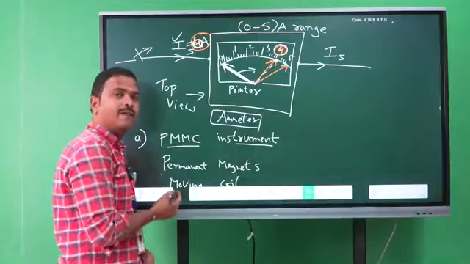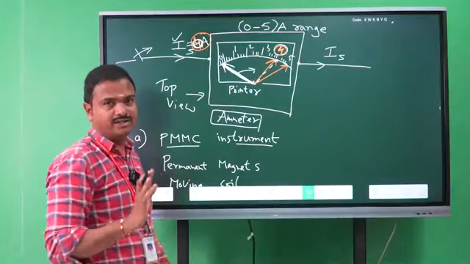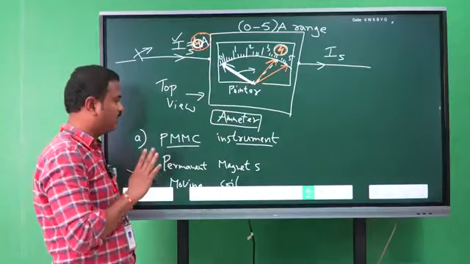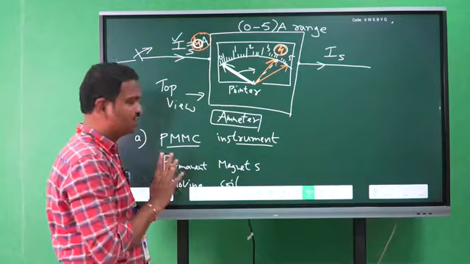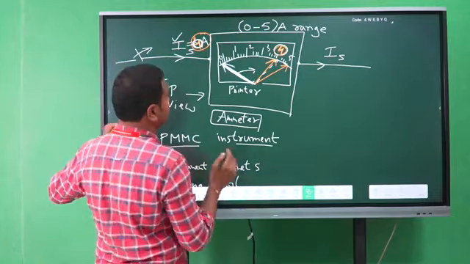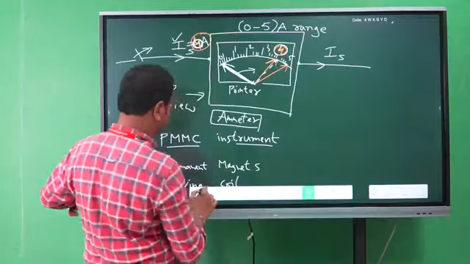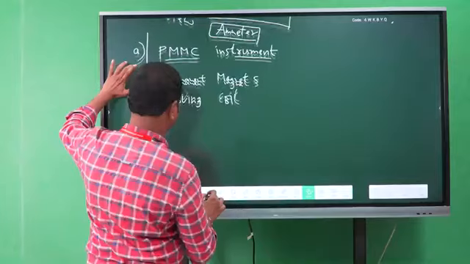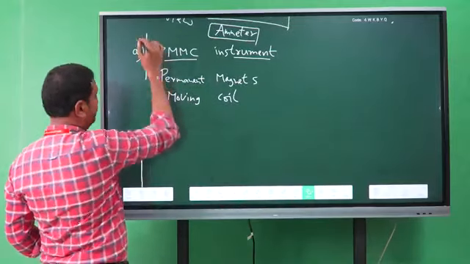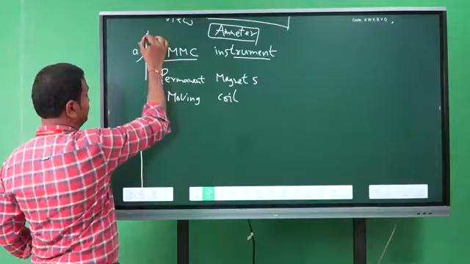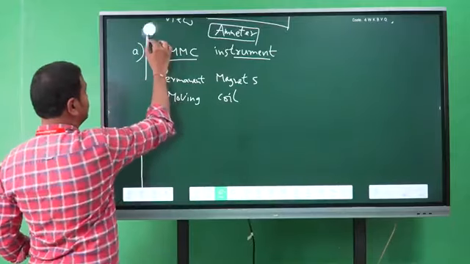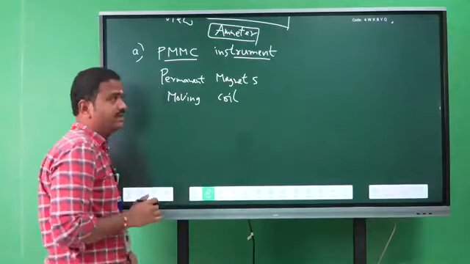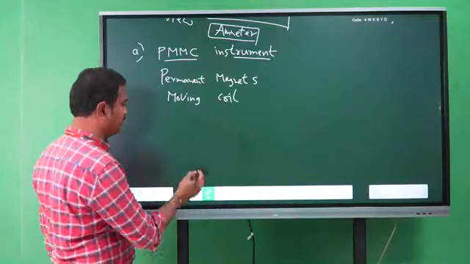So what is PMMC? Permanent magnet moving coil instrument. In this instrument we are using permanent magnets and a moving coil. That means the coil is not stationary in the instrument. Right. So first of all, what is the working principle? What is the working principle of this indicating instrument? Indicating instruments basically work on the D'Arsonval principle.